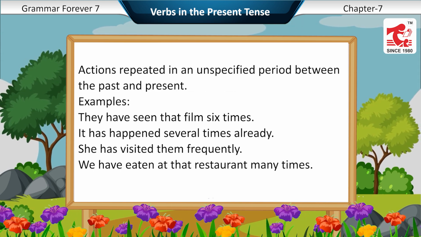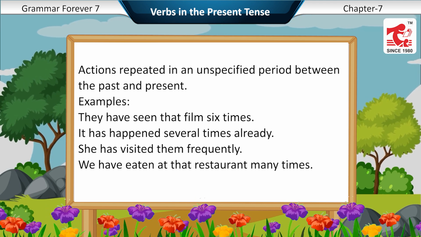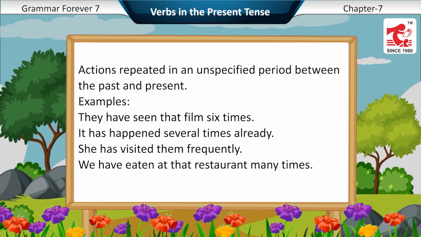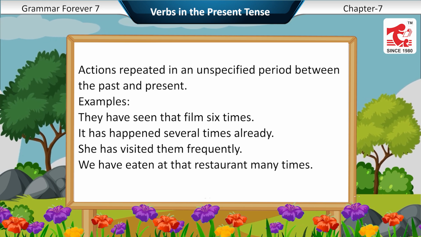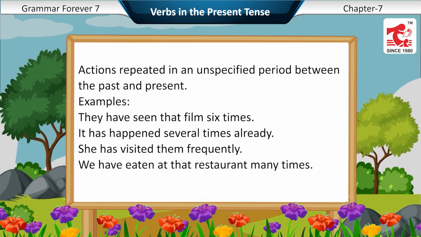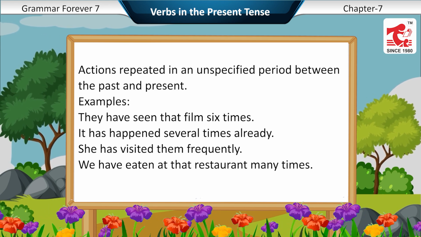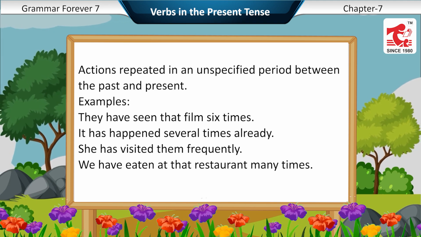Actions repeated in an unspecified period between the past and present. Examples: They have seen that film 6 times. It has happened several times already. She has visited them frequently. We have eaten at that restaurant many times.